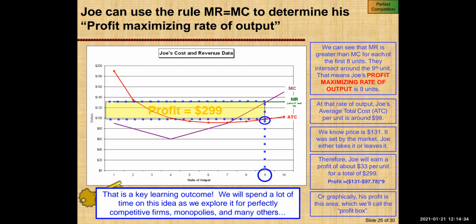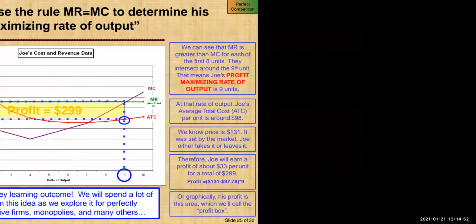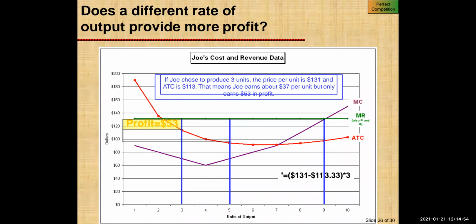So graphically, his profit is in this area, which we will call the profit box, which is highlighted with yellow color. So that is the key learning outcome. We'll spend a lot of time on this idea as we explore perfectly competitive markets. This is the same curve where the marginal cost is cutting your average total cost and your MR.